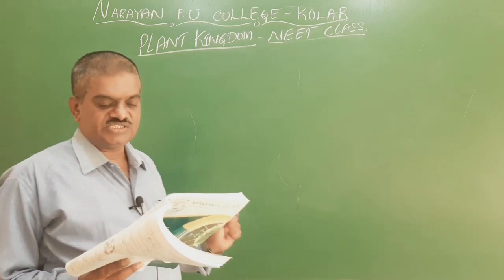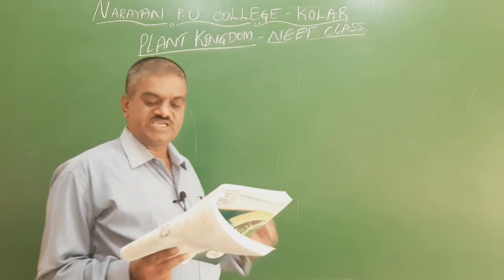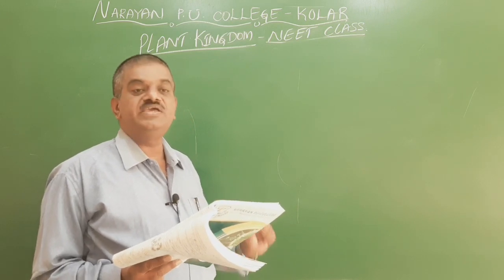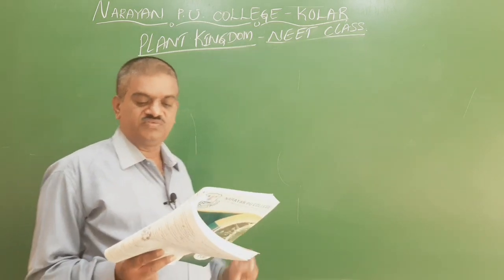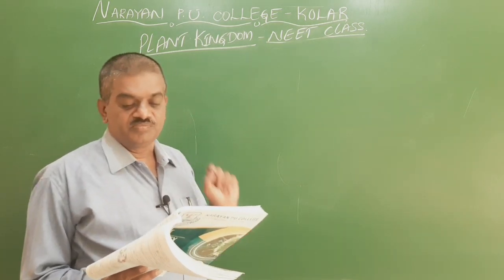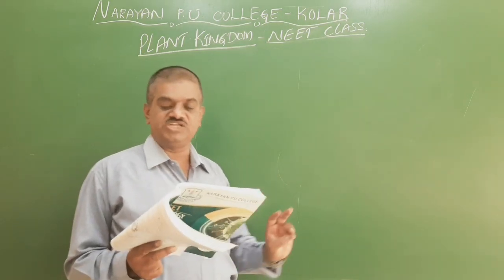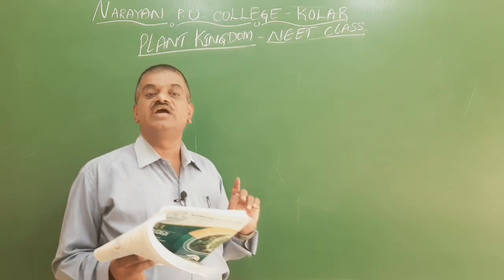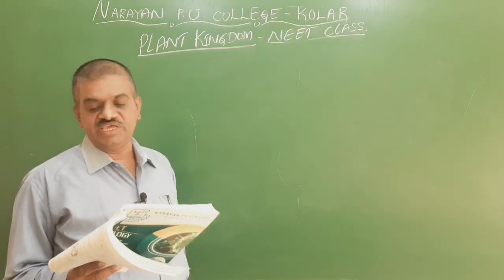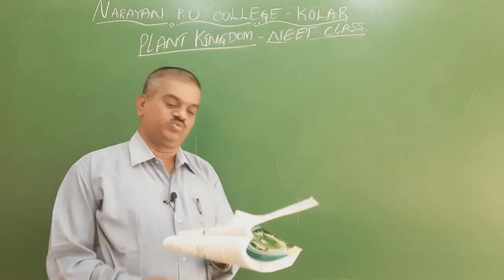First option is A and B. Second option is A, B and D. Third option A, B, C. And fourth option C and D. Here the second one is right. First statement is correct. Second statement is correct. Fourth statement is correct, and the third statement is wrong. So A, B and D is the right one.